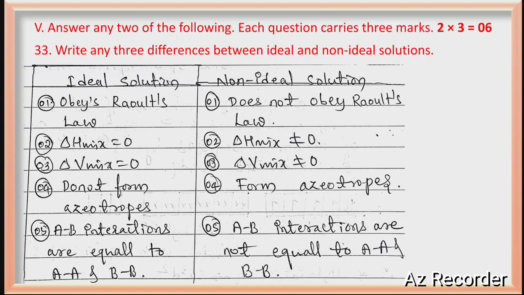You know, ideal solutions obey Raoult's law, non-ideal solutions do not obey Raoult's law. For ideal, the change of enthalpy of mixing is 0 and the change of volume of mixing is 0. Here in the non-ideal case they are not equal to 0. Ideal solutions do not form azeotropes. Non-ideal solutions form azeotropes. In ideal solutions, A-B interactions are equal to A-A and B-B, which means after forming the product the interactions are also equal. Here the interactions are not equal.